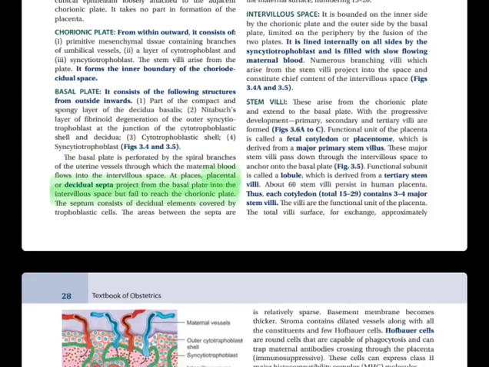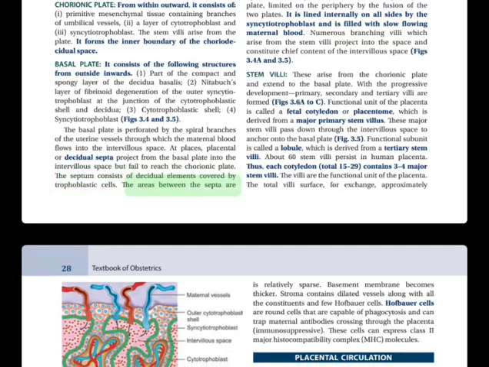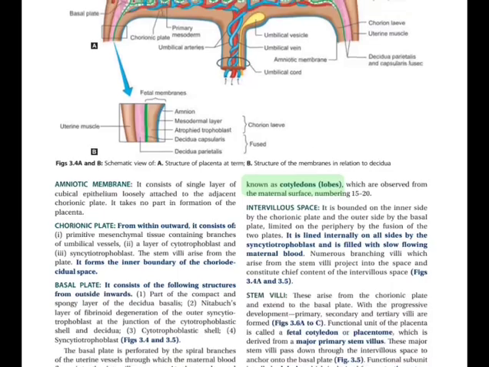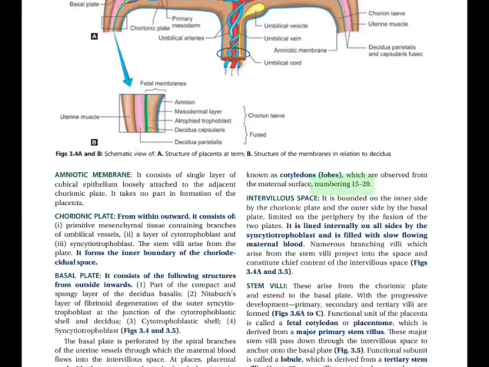At places, placental or decidual septa project from the basal plate into the intervillous space but fail to reach the chorionic plate. A septum consists of decidual elements covered by trophoblastic cells. The areas between the septa are known as cotyledons or lobes, which are observed from the maternal surface, numbering 15 to 20.